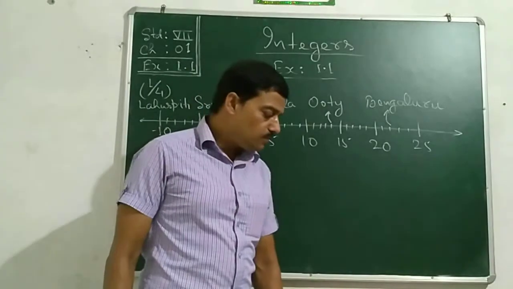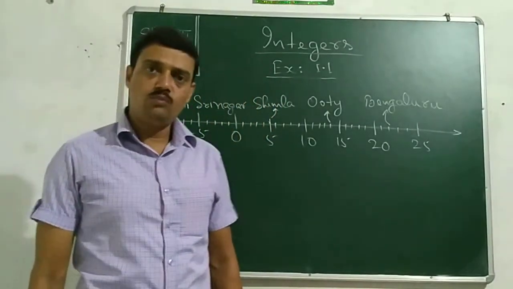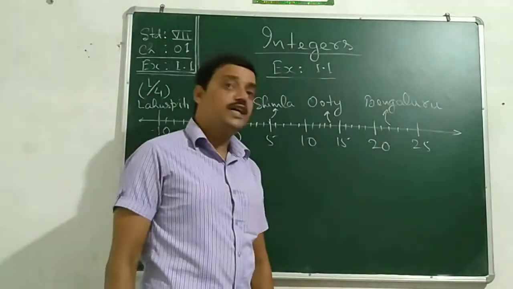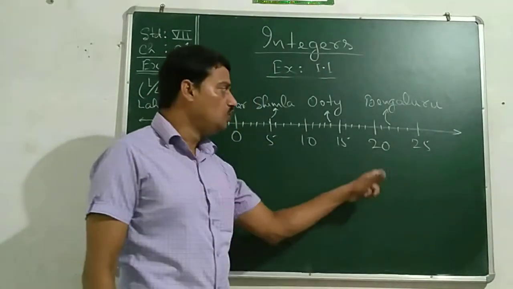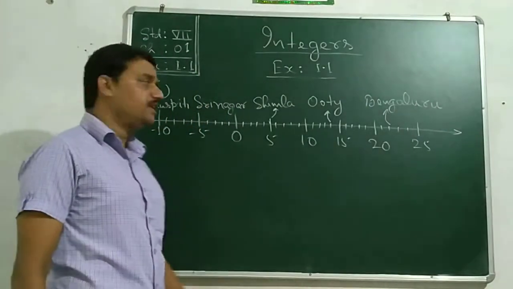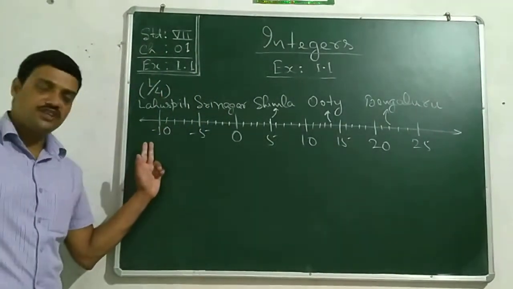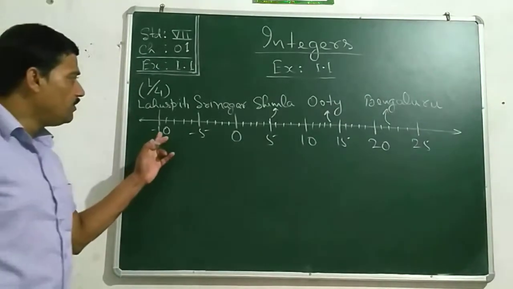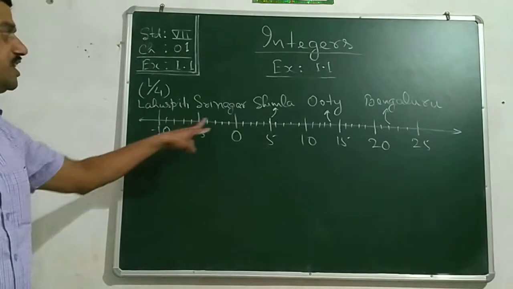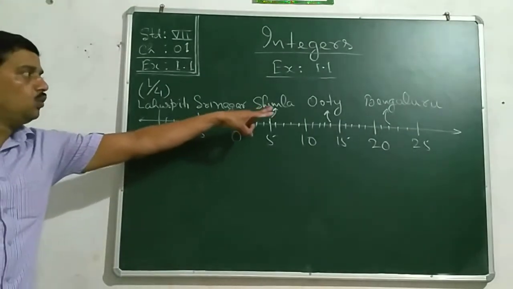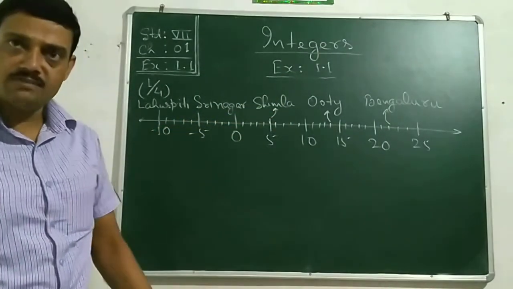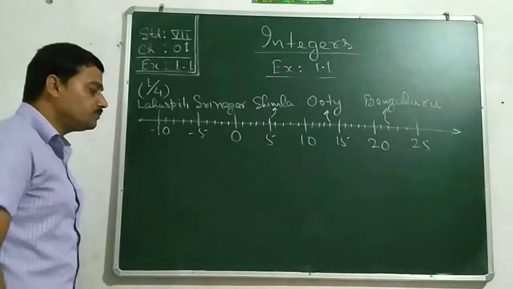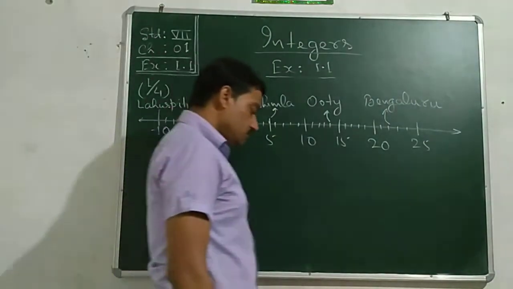Dear students, now I am going to explain you the exercise 1.1 of Standard 7 NCERT book. Follow the exercise. In the first sum, you will get the same number line as I have represented it here, where you will get the temperature of various places like Leh, Spiti, Srinagar, Shimla, Ooty, Bengaluru, all of them have been written, and you need to find out. Look at the first one.